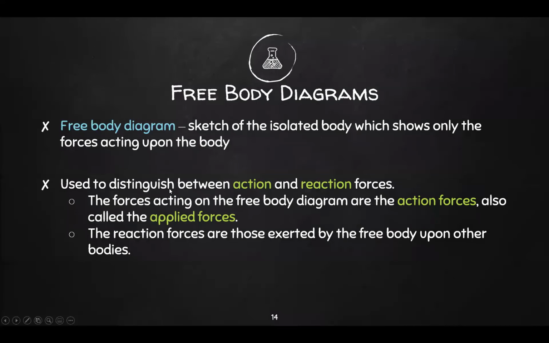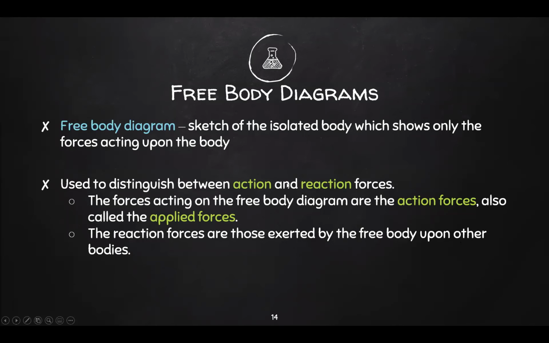Okay. So let's talk about it. A free body diagram is a sketch of the isolated body, which shows only the forces acting upon the body. It is used to distinguish between action and reaction forces. The forces acting on the free body diagram are the action forces, also called applied forces. The reaction forces are those exerted by the free body upon other bodies.